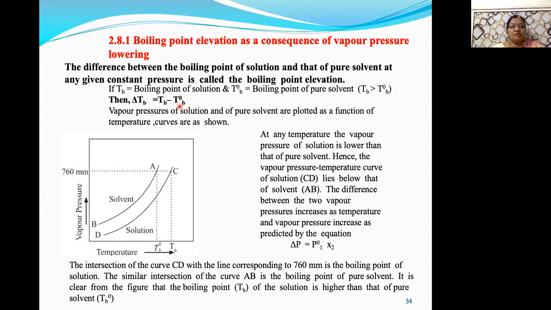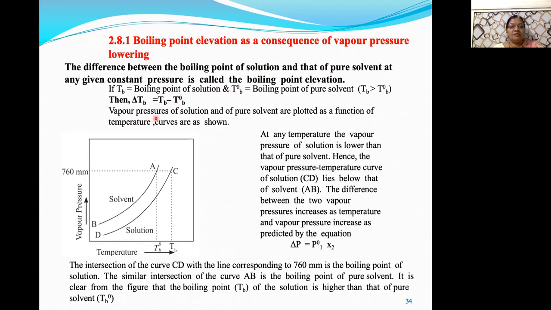This difference TB minus T0B is nothing but the delta TB, which is known as elevation in boiling point. So how will you define boiling point elevation delta TB? It is the difference between the boiling point of solution and that of pure solvent at given constant pressure. That is known as boiling point elevation.